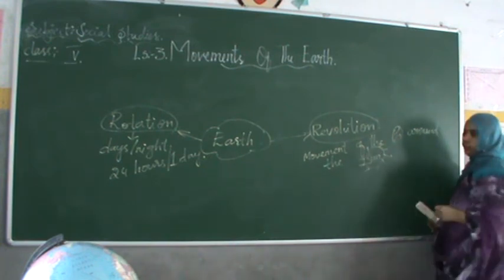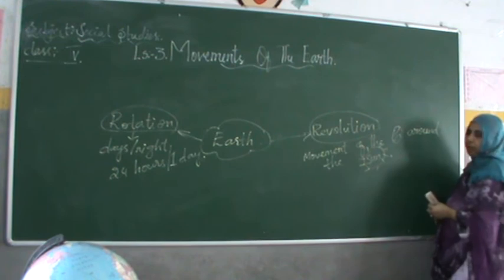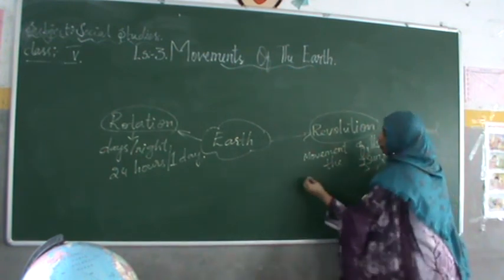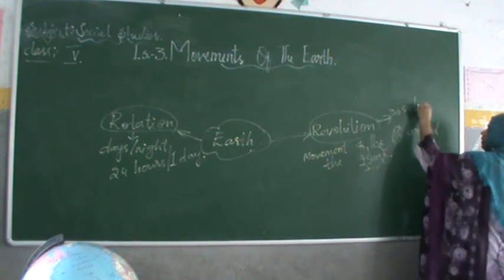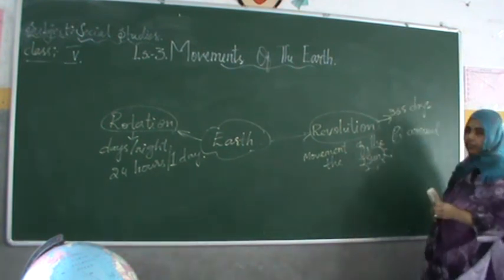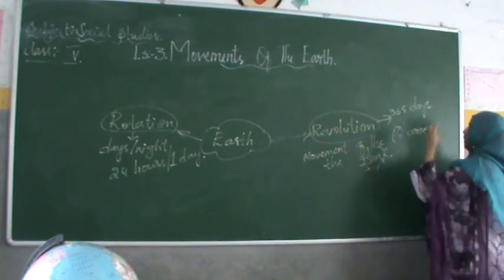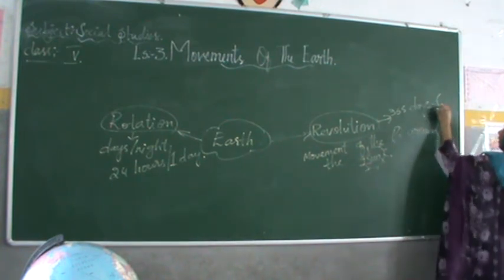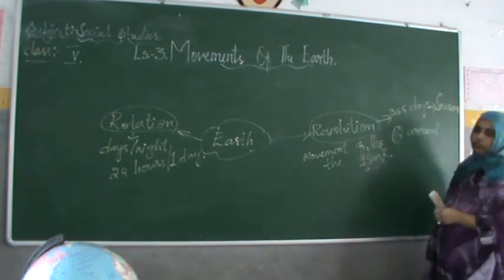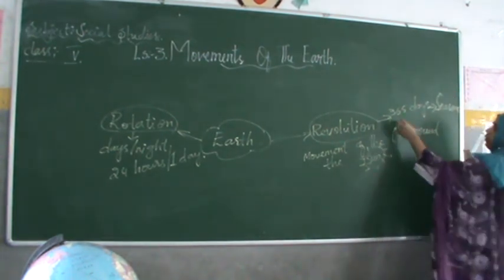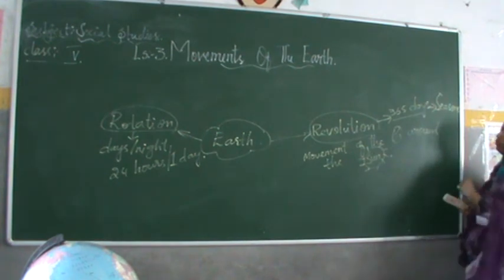This is called revolution. How much time will it take? It will take almost 365 days to complete one revolution. Because of this, seasons will occur.